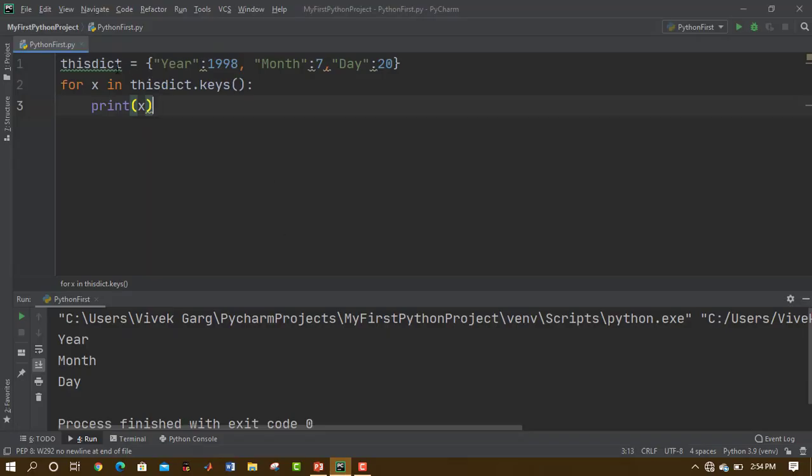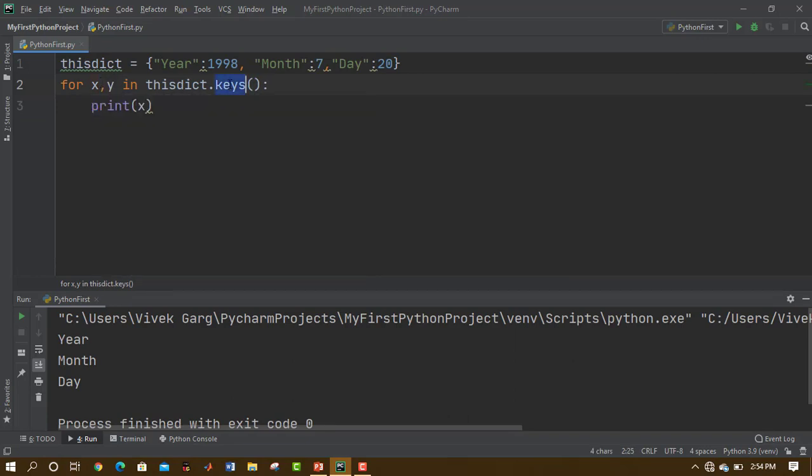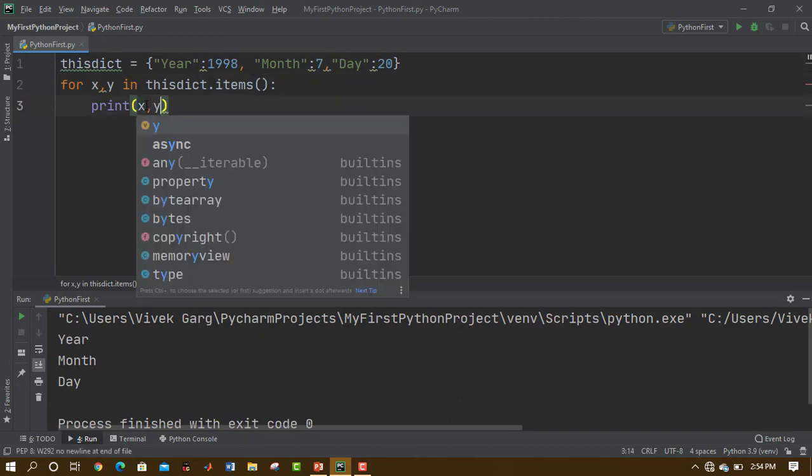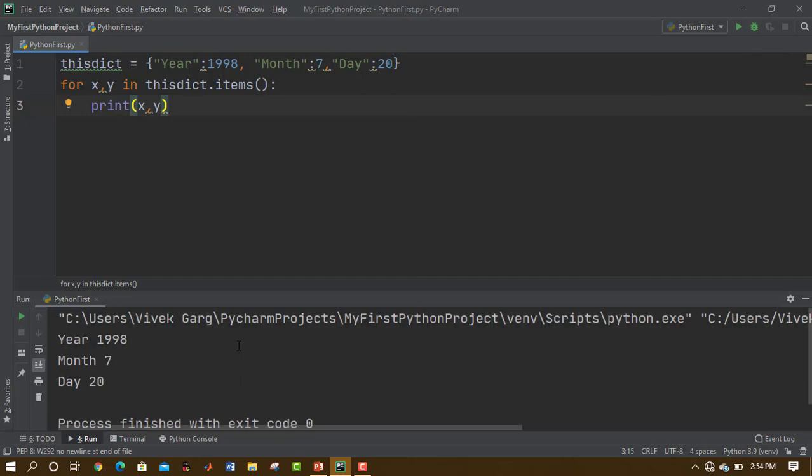Let me just show you. For x comma y, instead of keys here we would use the items method. Then here we would print x comma y. Then we would get both the keys and the associated values simultaneously. I hope the values method, the keys method, the items method are now clear. And how to iterate through a dictionary using a for loop is also clear. These are very important but very basic concepts, so keep these in mind.